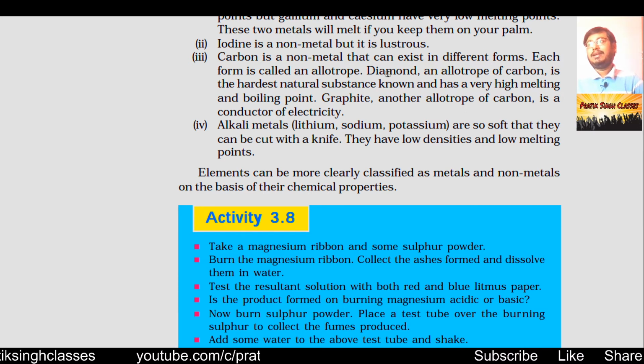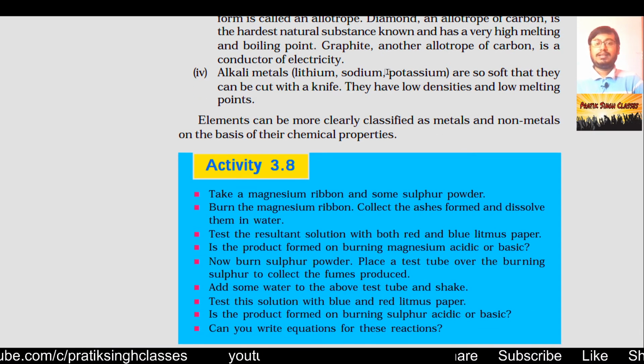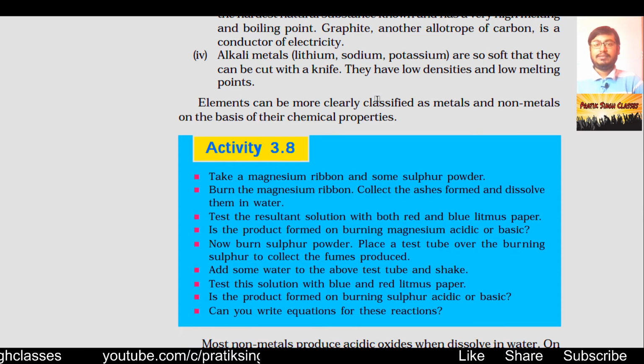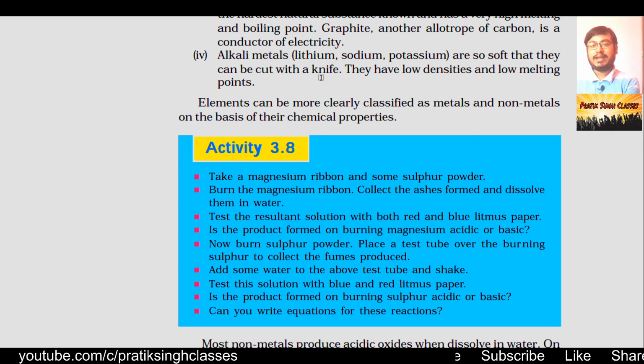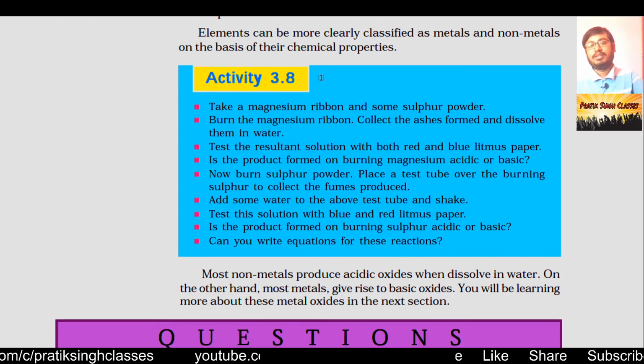In that situation, it will become very difficult for us to separate metals and non-metals only by their physical properties. So we have to see some other properties also. Alkali metals like lithium, sodium and potassium are so soft that they can be cut with a knife. Even though they are metals, they are soft and we can easily cut them with a knife. They have very low density and low melting points. Elements can be more clearly classified as metals and non-metals on the basis of their chemical properties.